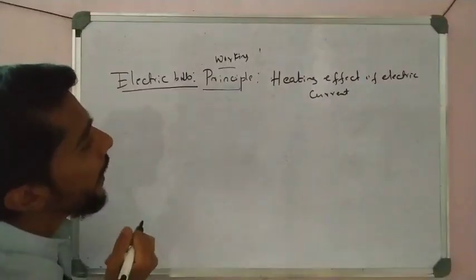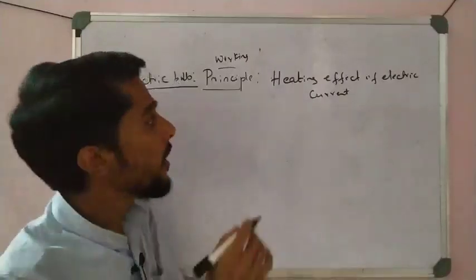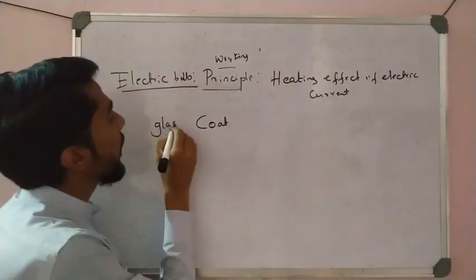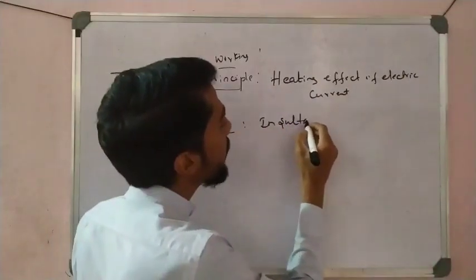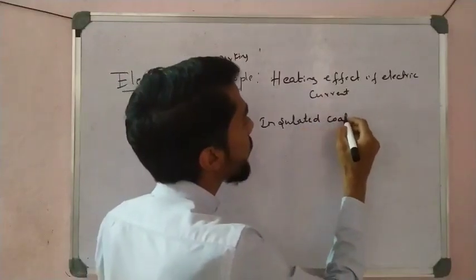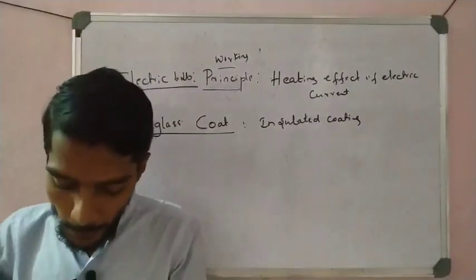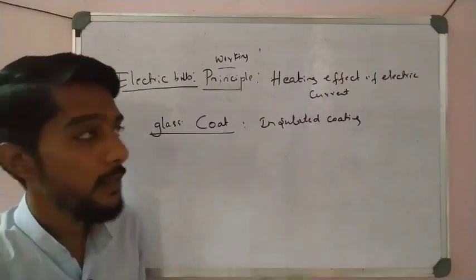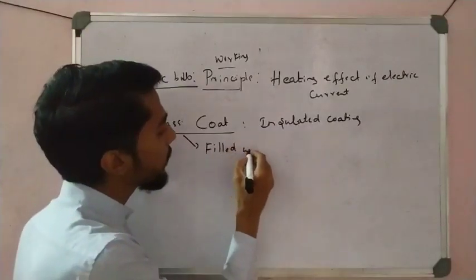Now let us see another point. We observe that there is a glass cover, a glass coat, and that is made up of glass. That is called the insulating coating. So you have to remember that in the electric bulb there is an insulated coating made up of glass, and in the glass they fill a gas.